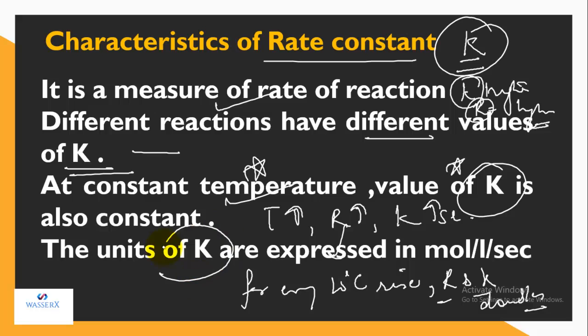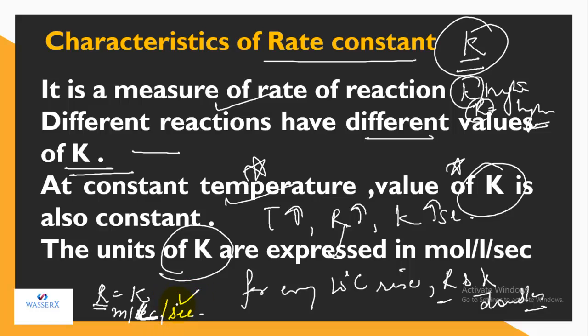And if we talk about the units, how we express it: we know that rate is equal to K, or we can say the rate constant is equal to rate. We know that rate is change in concentration, that means moles per liter, with respect to time, that is moles per liter per second.